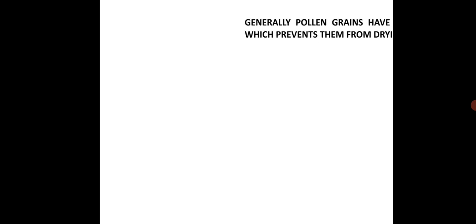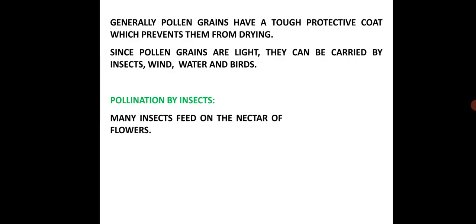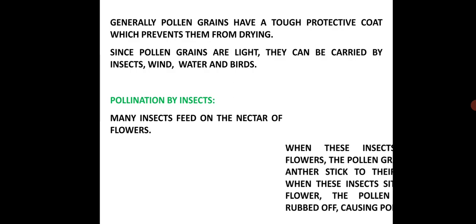Generally, pollen grains have a tough protective coat which prevents them from drying. Since pollen grains are light, they can be carried by agents like insects, wind, water, and birds. Pollination by insects. Many insects such as bees, butterflies, and moths feed on nectar of flowers.